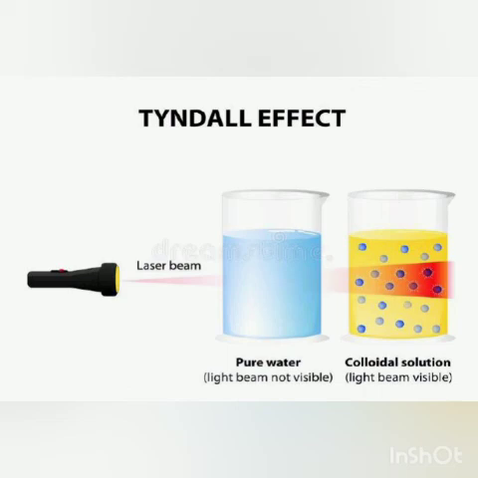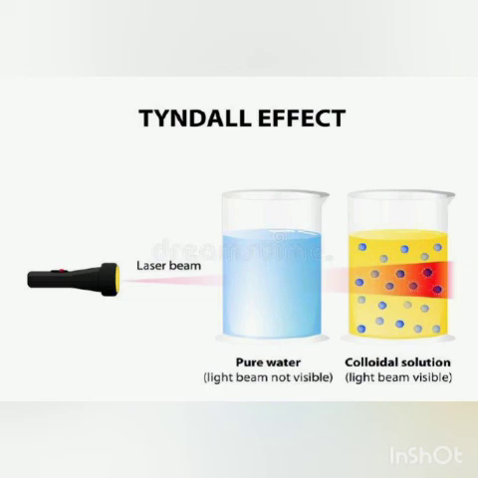So, this scattering of a beam of light is also called the Tyndall effect. What is it called? Tyndall effect. You can also see it in the picture. Children, the Tyndall effect can also be observed when a fine beam of light enters a room through a small hole.